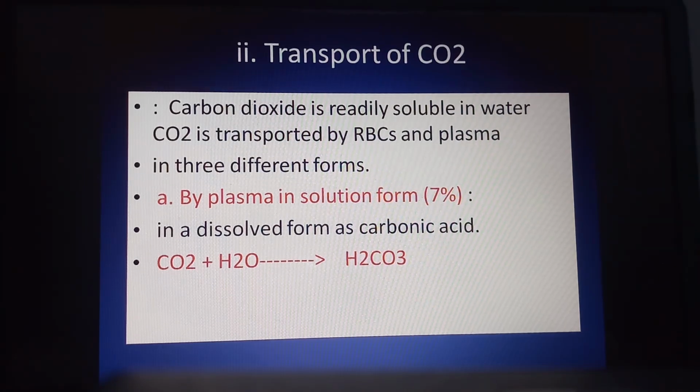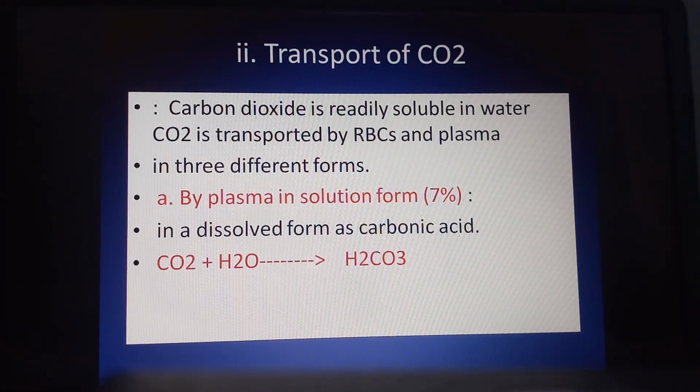How much percent? Out of the total percentage of CO2, with the help of plasma, about 7% of CO2 is carried from the tissue cell towards the lungs with the help of blood plasma. As CO2 diffuses from the cell towards the tissue fluid, it contains water. In the same way, water is also present inside the blood plasma. This CO2 combines with the water to form H2CO3, that means carbonic acid.